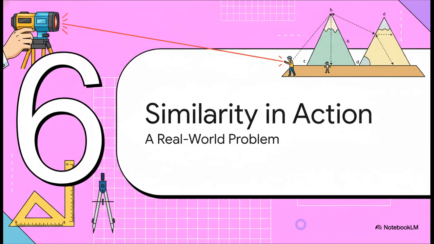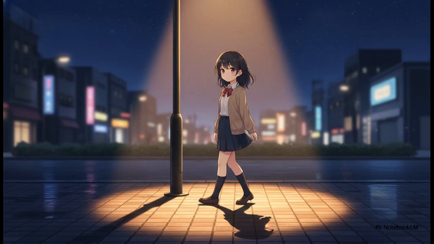Okay, we've done the theory, we know the rules, we know the shortcuts. Now, let's bring this all back to where we started and solve a real-world problem. Let's actually measure something that seems kind of tricky. Okay, here's a classic problem. We've got a girl who's 0.9 meters tall. She's walking away from a 3.6 meter tall lamppost at 1.2 meters per second. The big question is, after exactly 4 seconds, how long is her shadow?